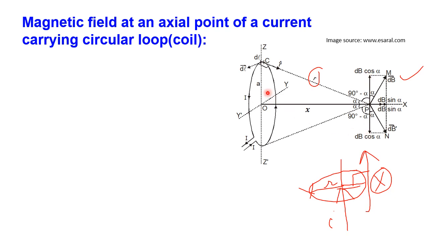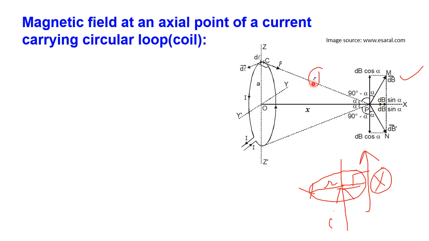That means every time, due to this dl element, exactly opposite dl element will be there, so both will get cancelled. So the magnetic field you will get every time is along the x-axis only, that is dB sin alpha. So due to dl element you will get magnetic induction dB sin alpha, only along the x-axis. That means due to this current carrying element, the total magnetic induction you will get every time along the x-axis, like a bar magnet placed along the x-axis. So this is equivalent to the bar magnet.